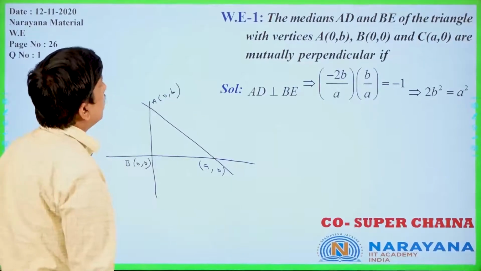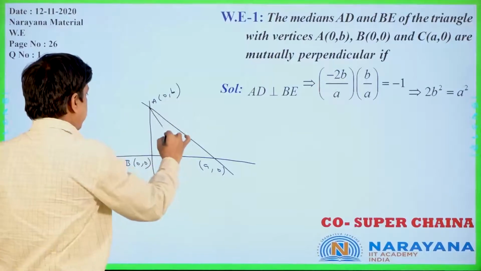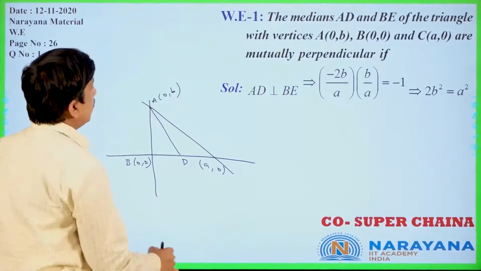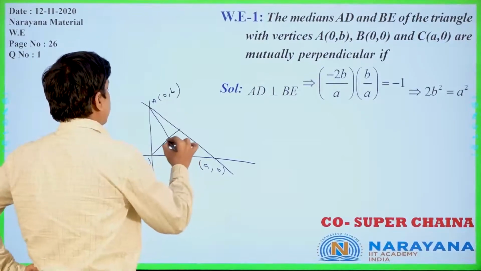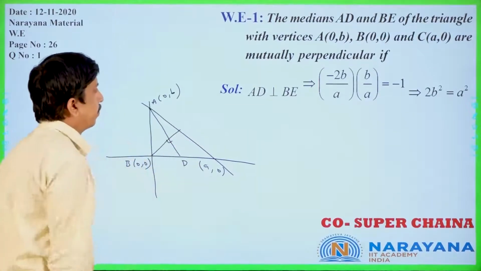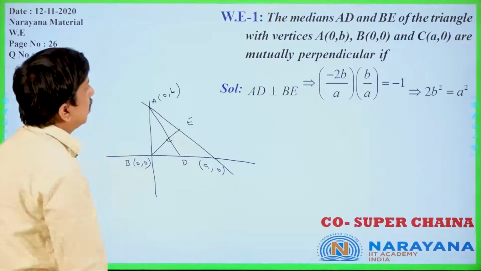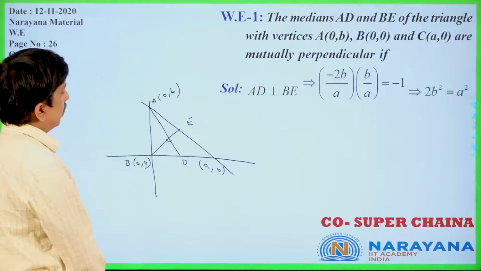Now the medians: AD is the median, and BE is the other median. These are perpendicular, roughly as we are drawing it. Is it clear or not? BE is the other median if we are taking it like that.